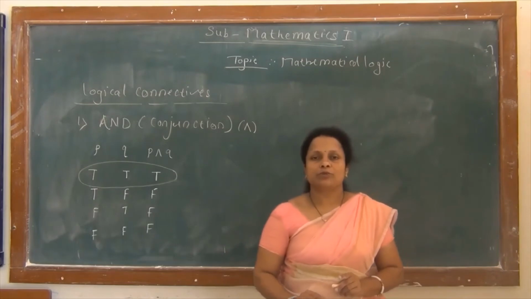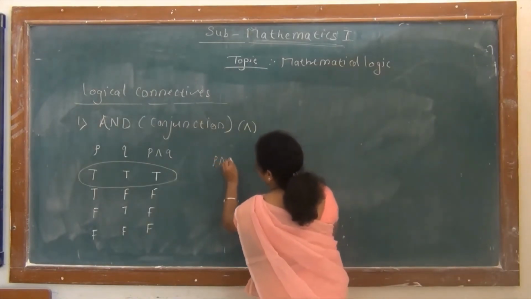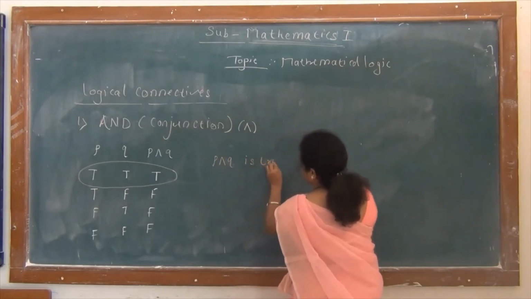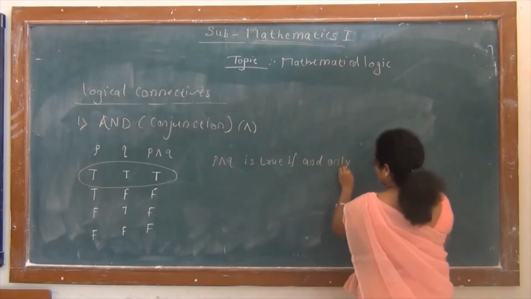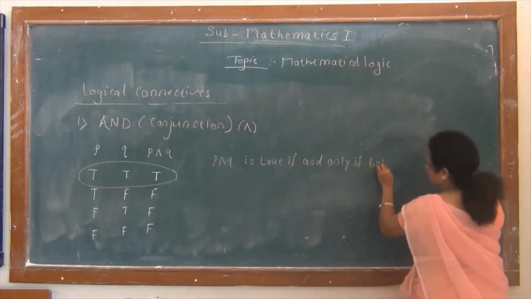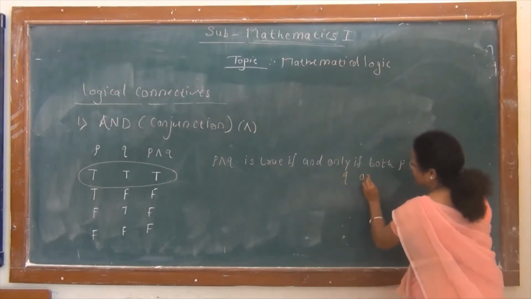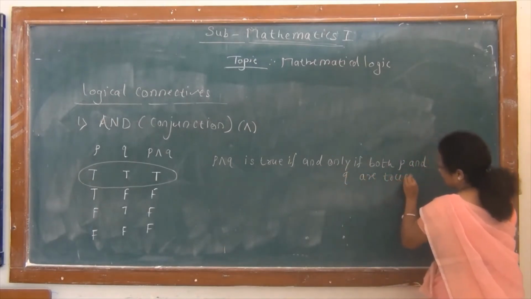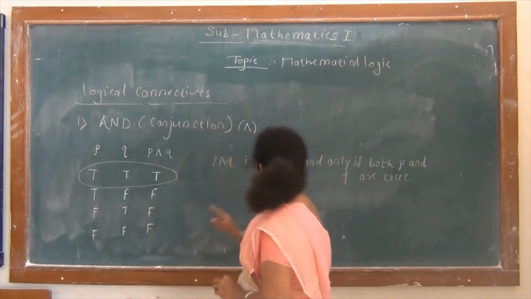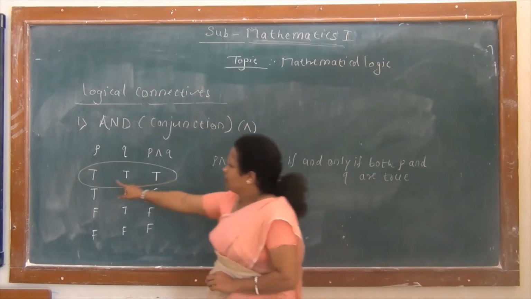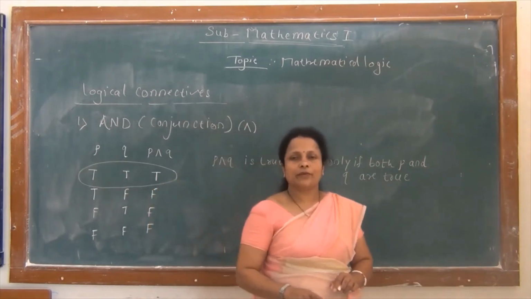So we remember this truth table in one sentence as this conjunction P and Q is true if and only if both P and Q are true. So remember here, this conjunction is true only when both P, Q are true, otherwise it is false. So this is our first connective and.